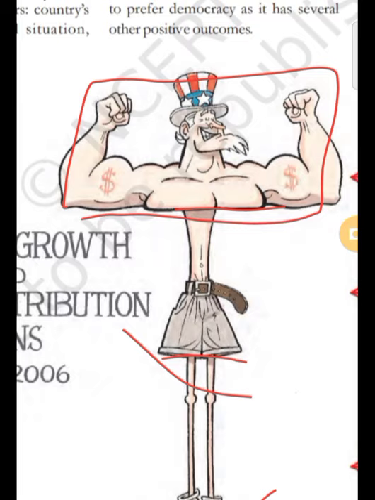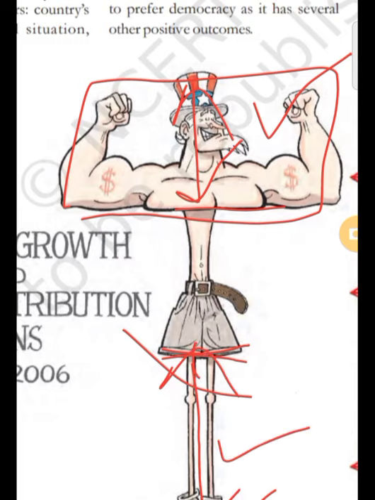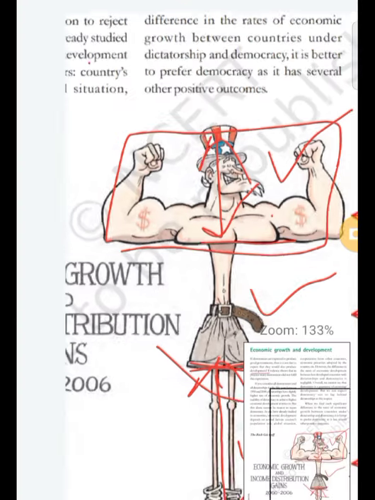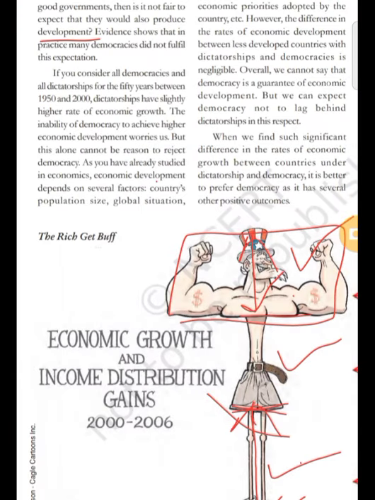Okay, those who are rich, you can see this part of the body. In length it is smaller but it is healthy. It means they are ultra rich people, those who get most of the economic resources, or who have more share in GDP. Then this, the longest portion, but they are very thin. It means they have very less share of income. Then the middle portion, which we call middle class, it is also better than the lower part, but compared to the upper part it is also weaker. Fine, it shows the unequal distribution of wealth in the country.